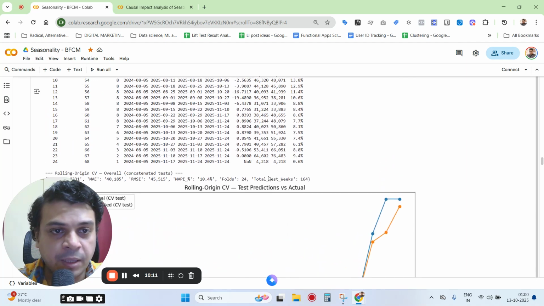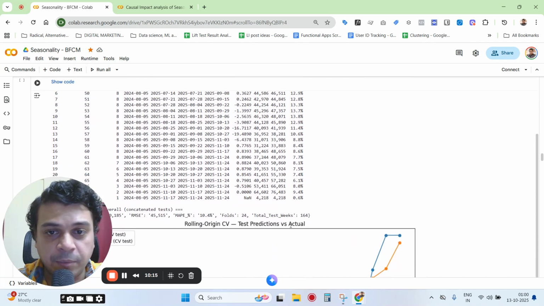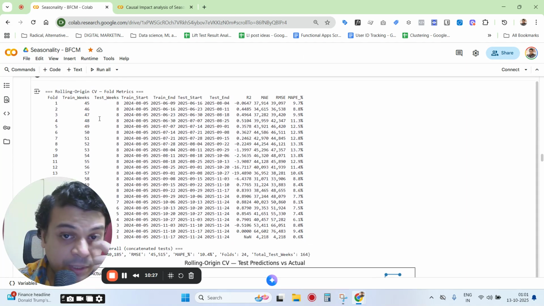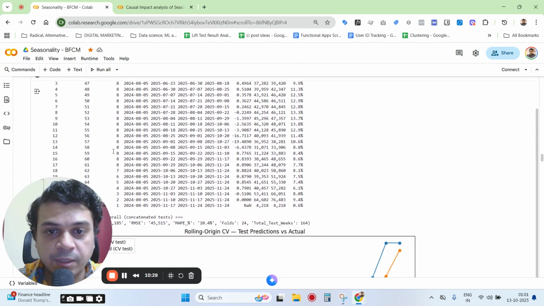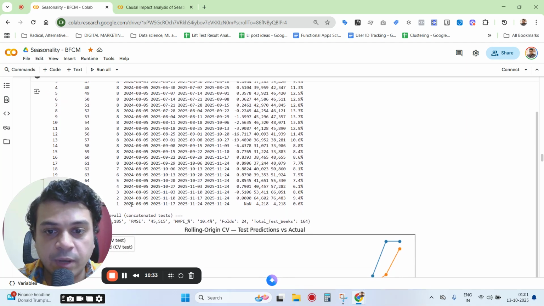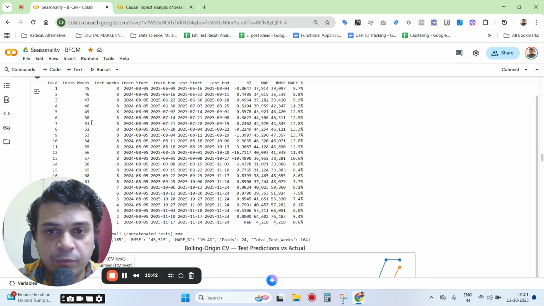And the MAPE scores, as they progress in future, usually get better, as is the case here. You'll see in the early period the MAPE scores were higher. What's happening is the number of test weeks remains more or less the same. Obviously, towards the end, we just don't have enough weeks, but you'll see that during these periods here, for instance, the number of training weeks.